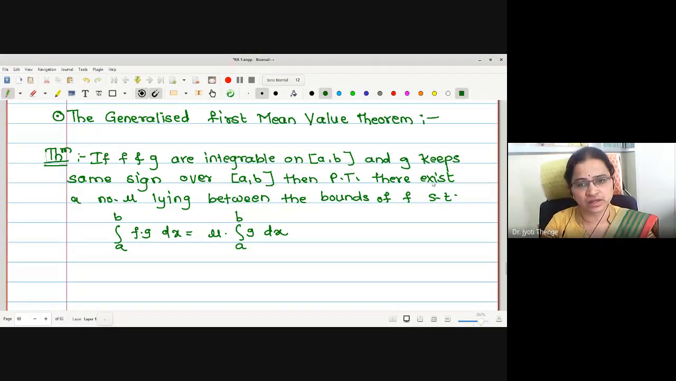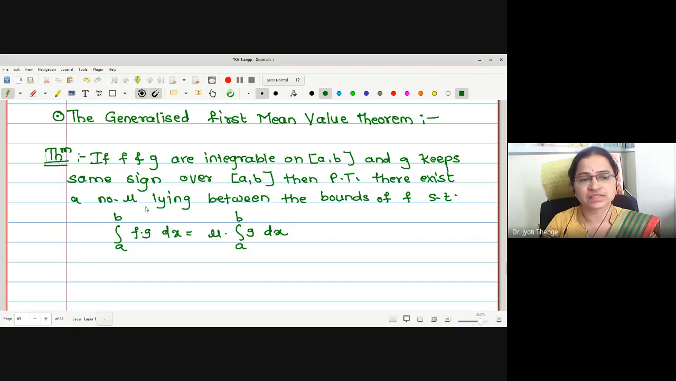F and g are integrable. G keeps the same sign. G keeps the same sign means what? G is either non-negative or non-positive. That is, the graph of g will be either on or above the x-axis, or on or below the x-axis. This is to one side of the x-axis. This is the meaning of g keeps the same sign.